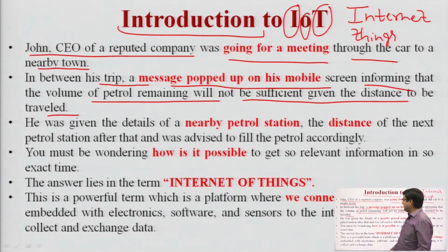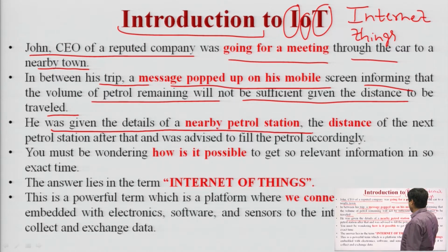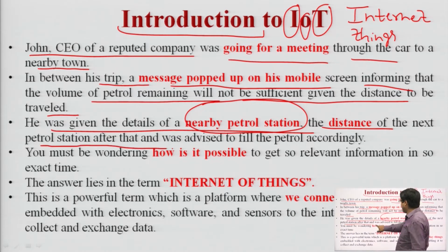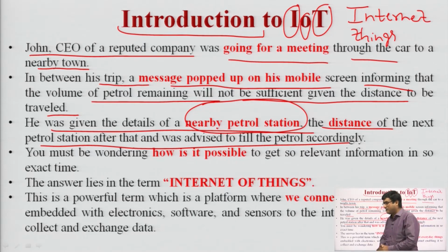So, John gets the message that his fuel is running out, and he automatically gets the details of a nearby petrol station and its distance from his car.